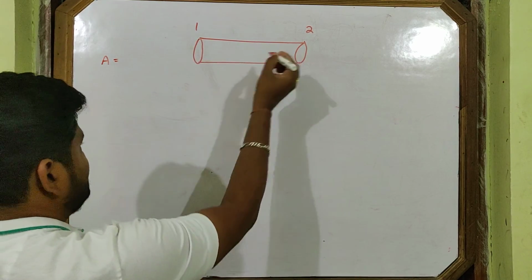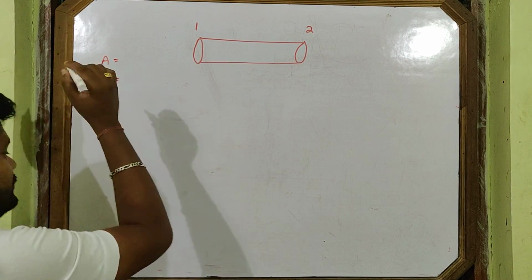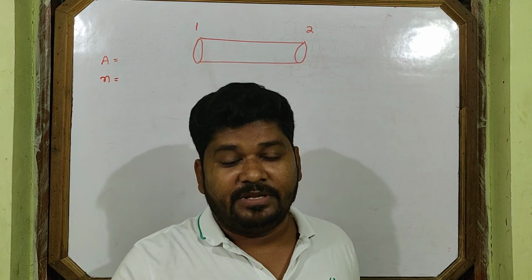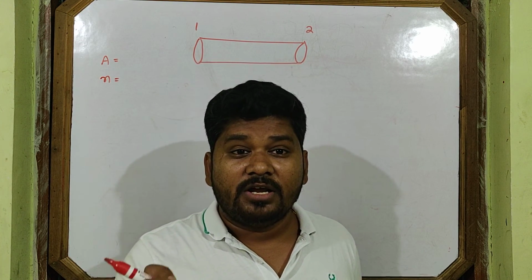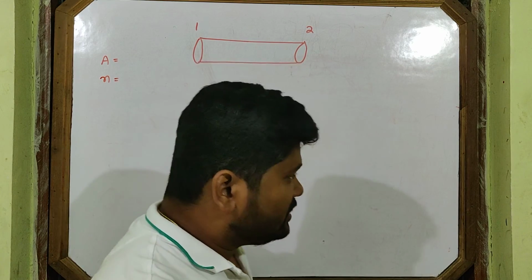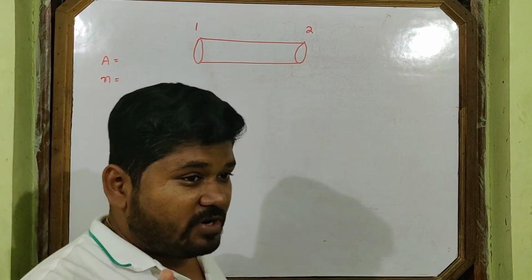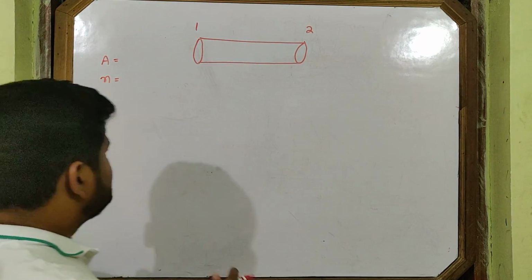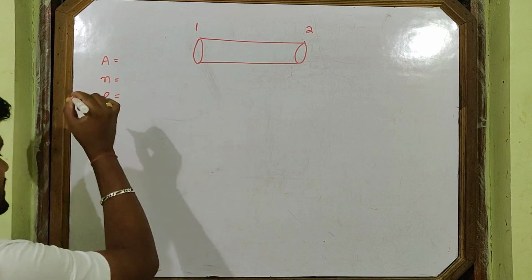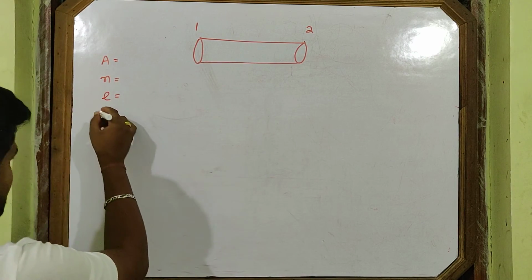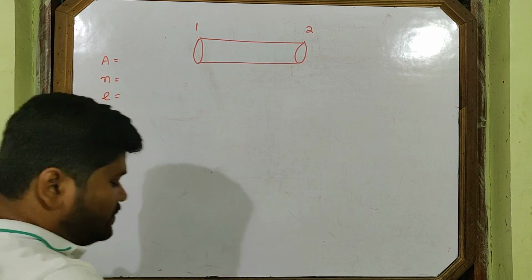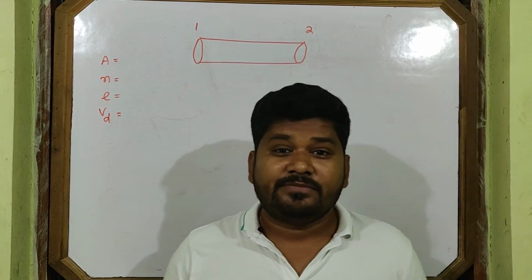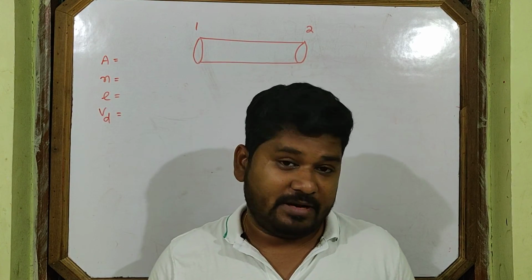Take small n as the free electron density, meaning number of electrons per unit volume, which I told you is 10 to the power 29 per meter cube in copper. Then e is the charge of electron and Vd is the drift velocity. I am going to derive the relation between current and drift velocity.